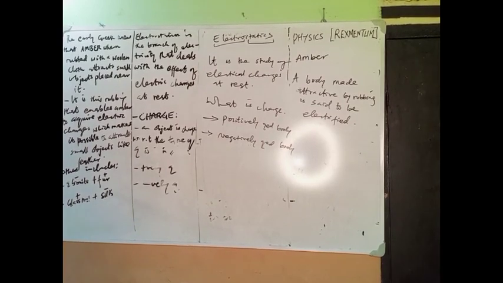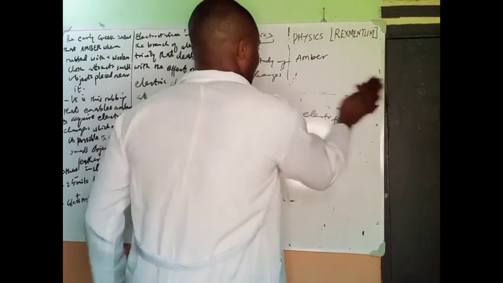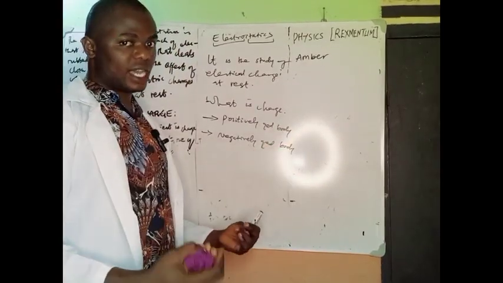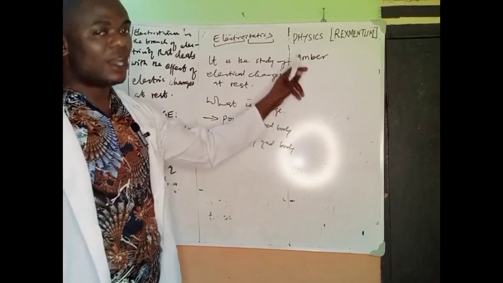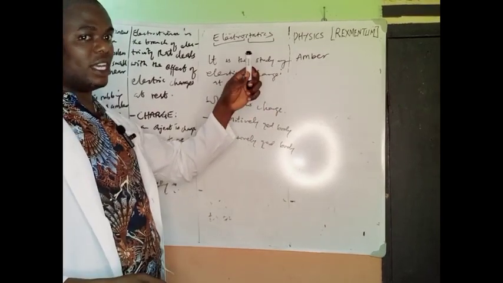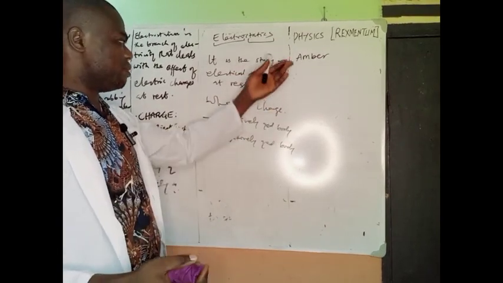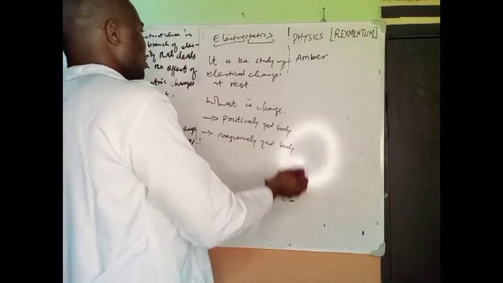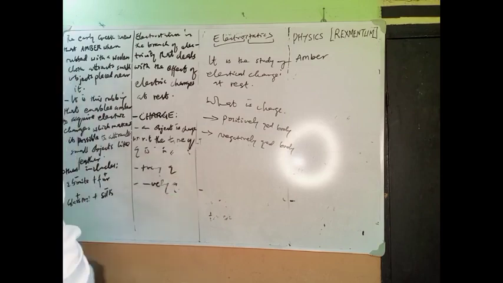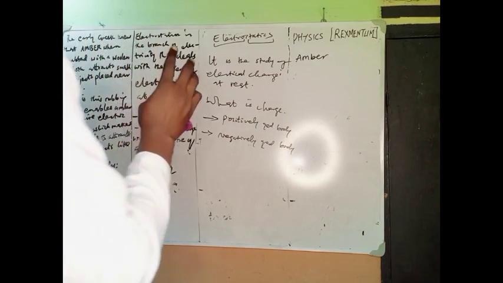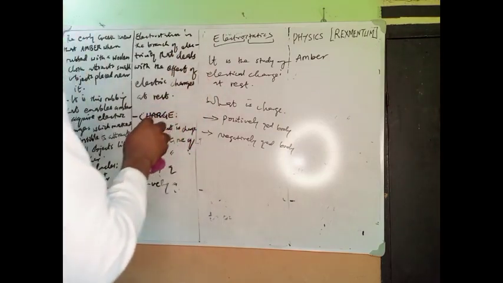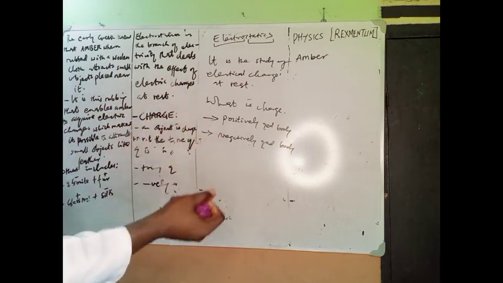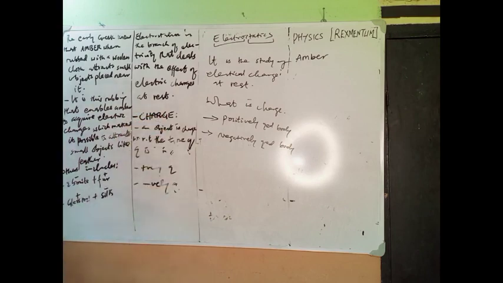All right, you can see that the early Greeks knew that amber, after it has been rubbed, can pick up other tiny objects. So that means without that rubbing, there won't be any possibility of it picking up another body. So rubbing is the process of what? Electrifying. It is this rubbing that enables amber to acquire electric charge, which makes it possible for you to attract small objects.